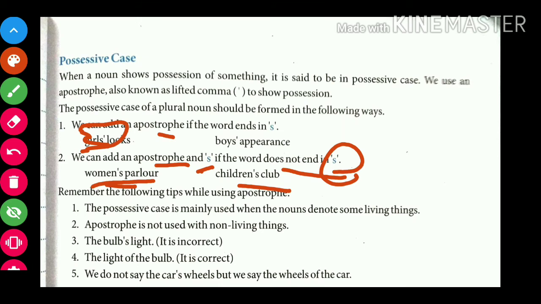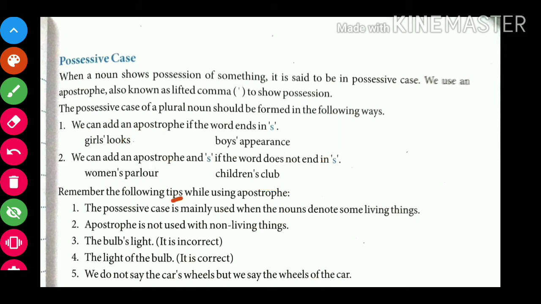Now here are some tips while using apostrophe. Let's see. Number 1, the possessive case is mainly used when the nouns denote living things. Then we mainly use the possessive case. Number 2, the apostrophe is not used with non-living things. We only use apostrophe with living things only.